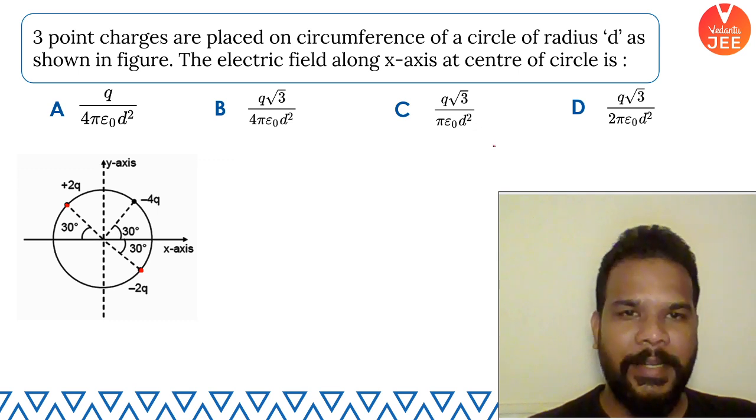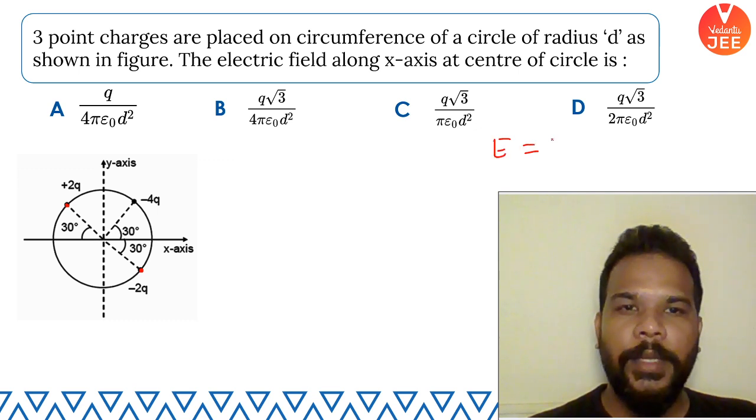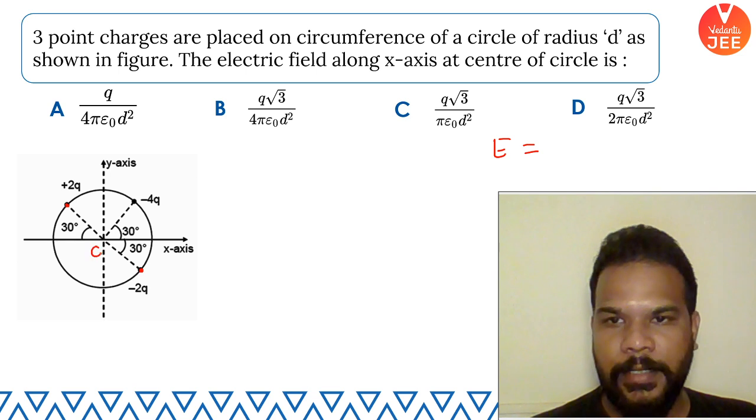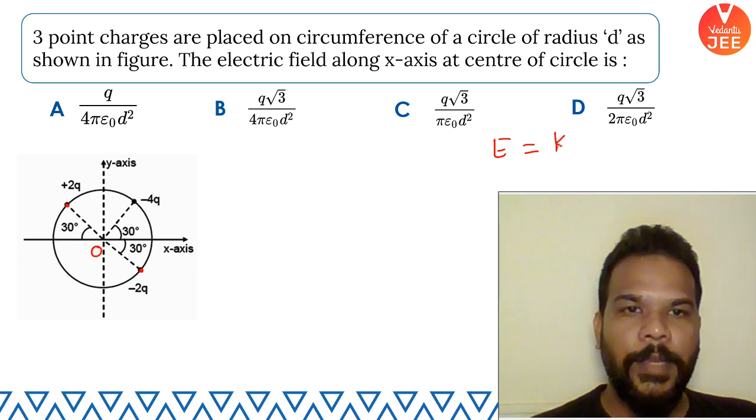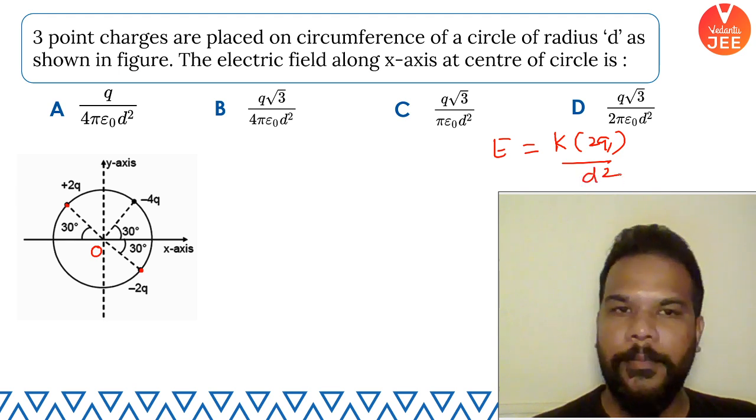So their electric fields at the center, obviously, are going to be k 2q by d square. Both of them have electric fields of equal magnitude.